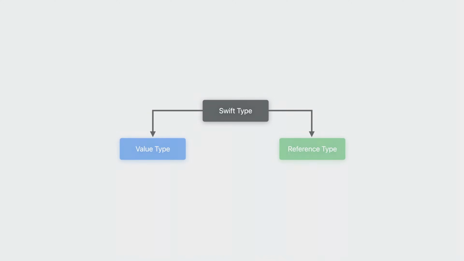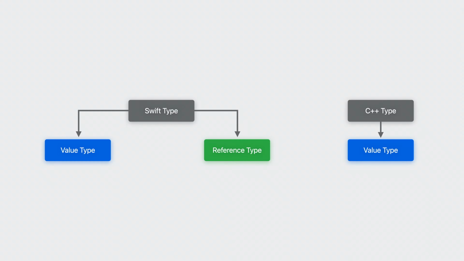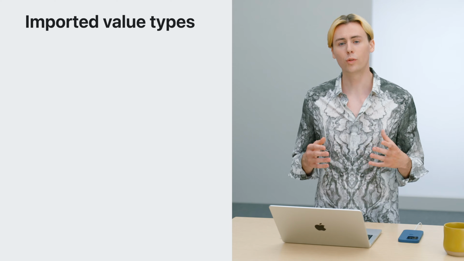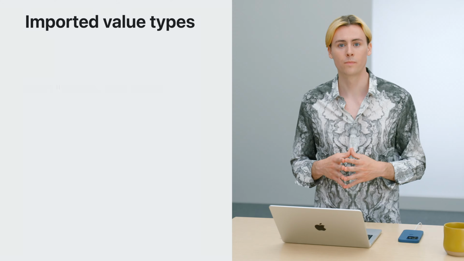Swift types fall into two categories: value types and reference types. In Swift, structs represent value types, and classes represent reference types. By default, C++ types will be imported as value types in Swift. So Swift will import vector as a value type that behaves like a Swift struct.